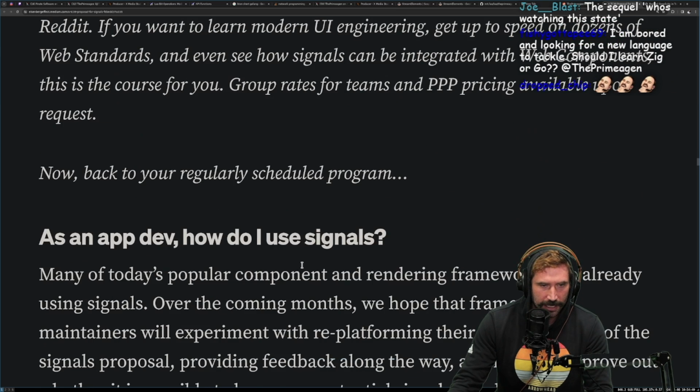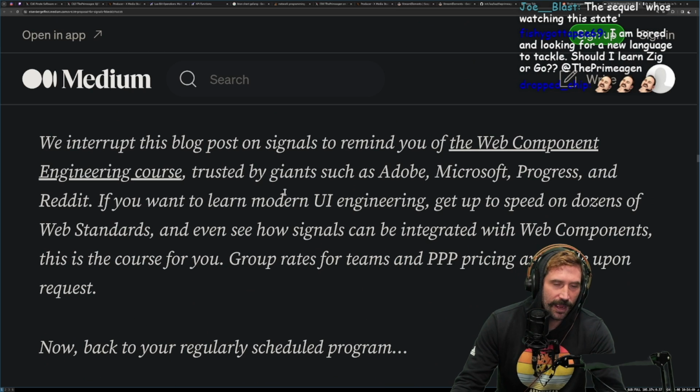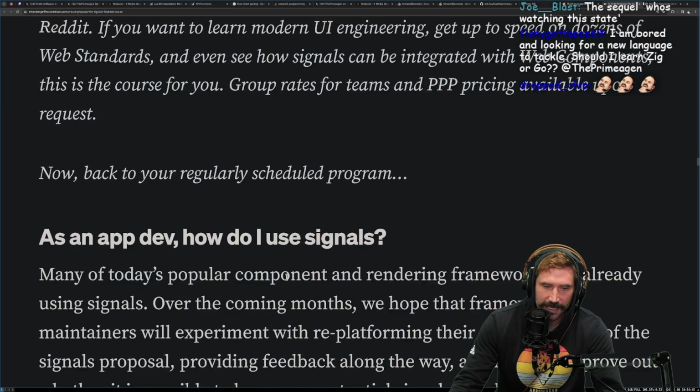We interrupt this blog. Okay. Oh, I do like web components. I wish I loved web components more. I want them to be awesome, but I feel like they're such a pain in the butt sometimes.